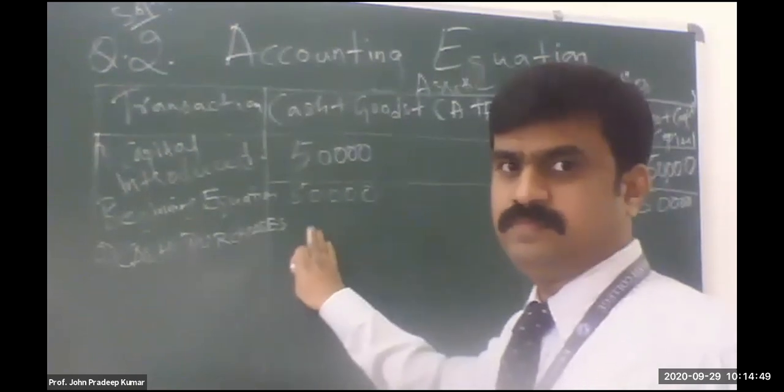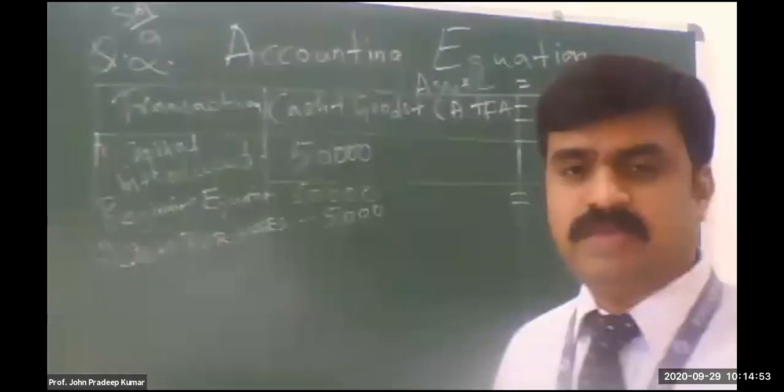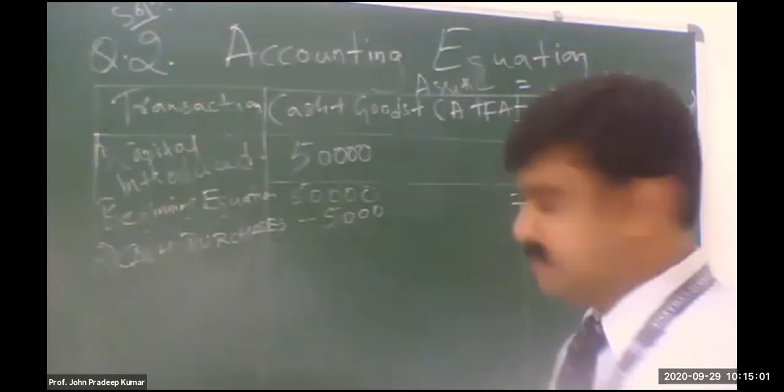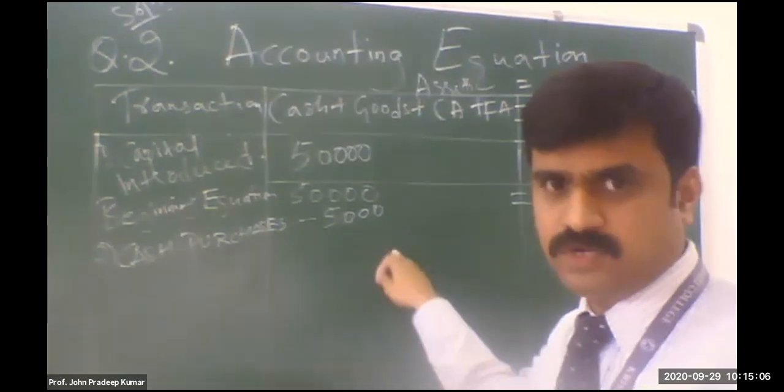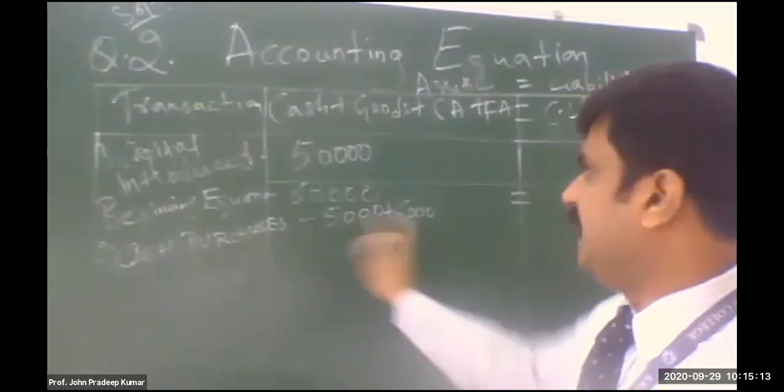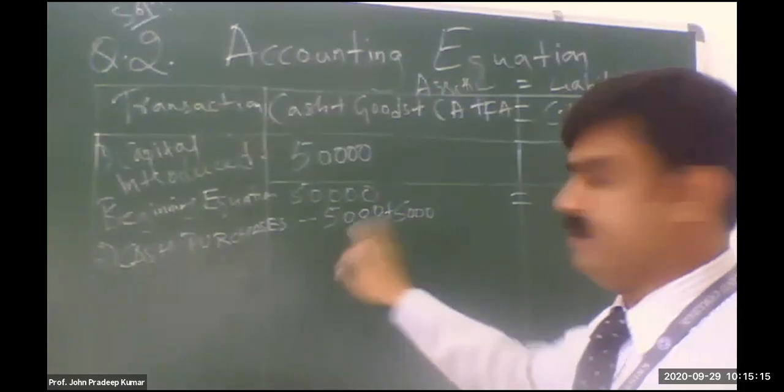How much cash is going out? 5,000. So minus or plus? Minus 5,000. And what is coming in? Goods. When goods are coming in, it will be plus. When goods are going out, it will be minus. So plus or minus? Plus 5,000. So is it tallying? How much is the net amount? 0.